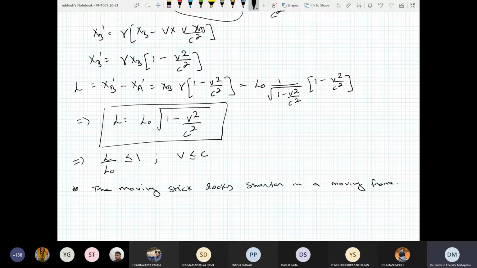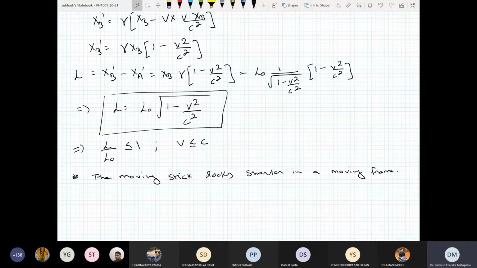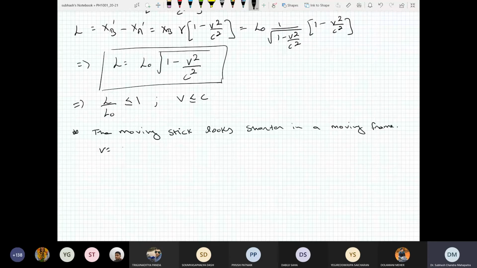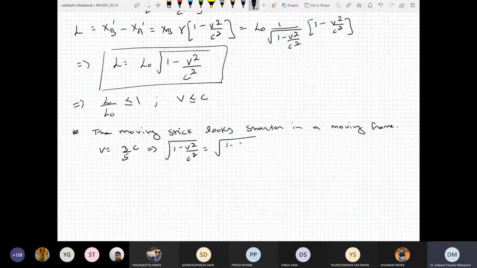What does it mean? Suppose you have a bat of length 1 meter, and suppose somebody is moving with velocity v equal to 3 by 5 c. Now if v is 3 by 5 c, that implies the square root of 1 minus v square by c square is the square root of 1 minus 9 by 25. So that means this is 4 by 5. Am I right?